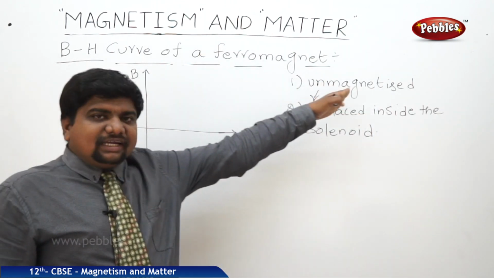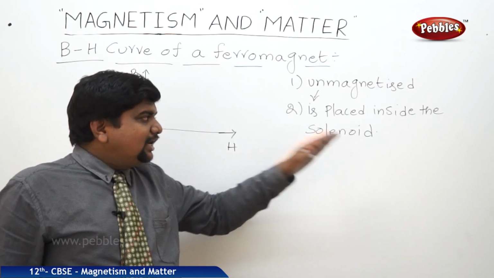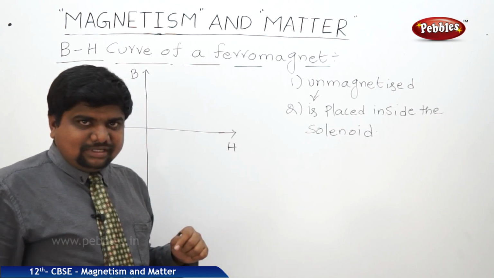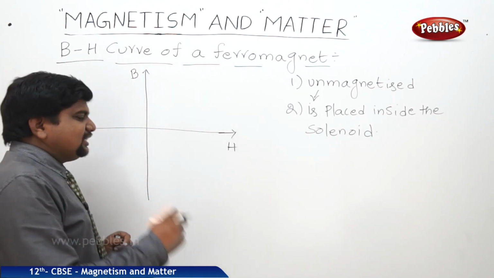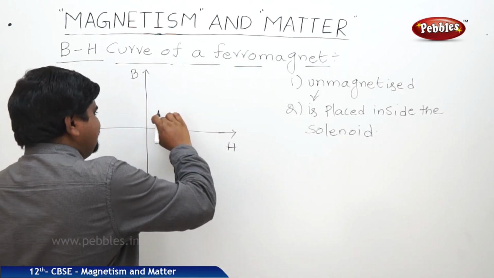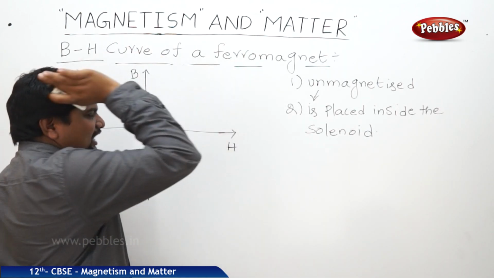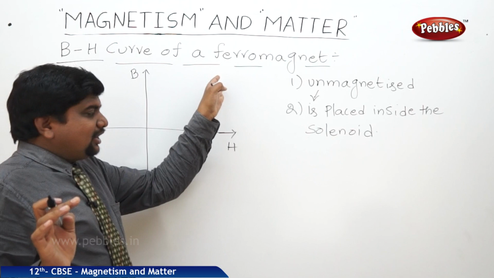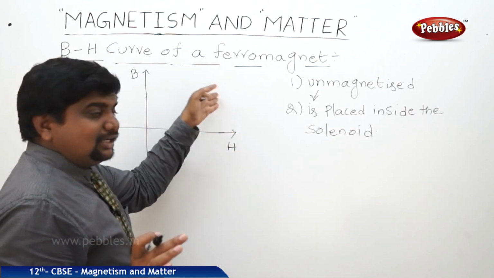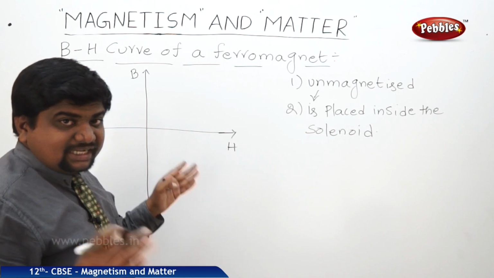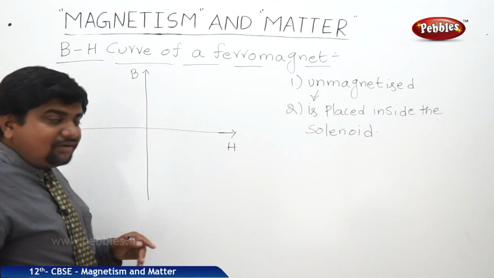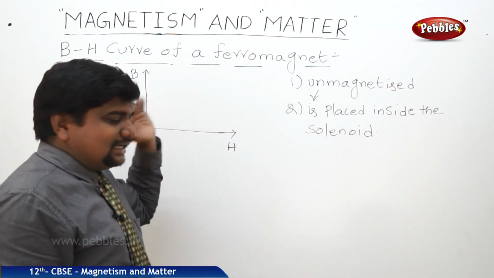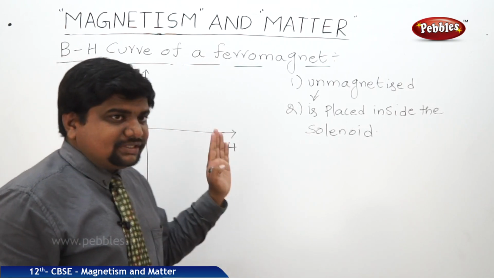Whenever an unmagnetized substance is placed inside the solenoid, its magnetic behavior is going to change. So typically we can expect a curve, and its magnetization will increase and reach a saturation level. From there onwards, if you remove the magnetic field, it won't come to zero very quickly. It takes a lot of time to come to zero because of the persistence of the magnetic field in the absence of an external magnetic field. So how it will look, we are going to see.